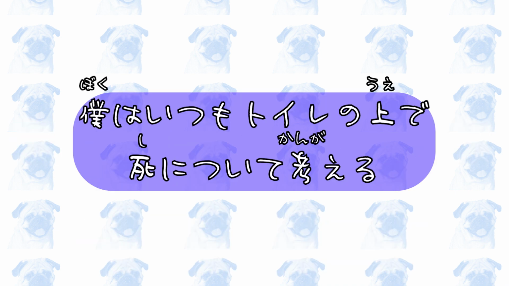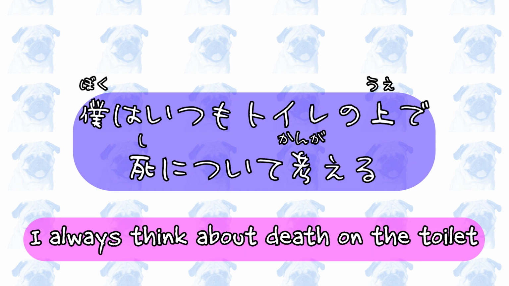僕はいつもトイレの上で死について考える。I always think about death on the toilet. In this sentence, de indicates that the noun phrase トイレの上, on the toilet, is the location in which the subject thinks. In this way, de can be used with verbs that denote mental or psychological actions as well.